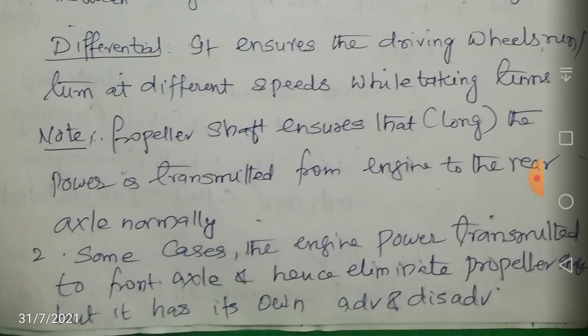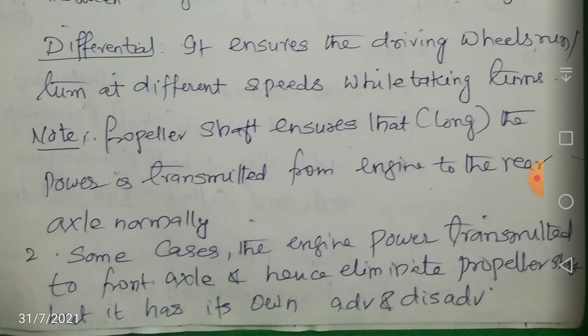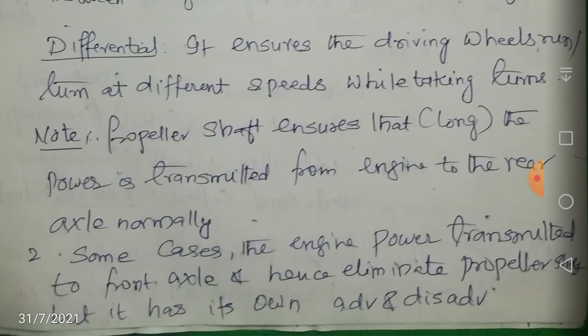But in some cases the engine power is transmitted to the front axle and hence the propeller shaft is eliminated. When power needs to be transmitted to the rear axle only, we use the propeller shaft, but in front axle drives we normally do not use it. It has its own advantages and disadvantages.